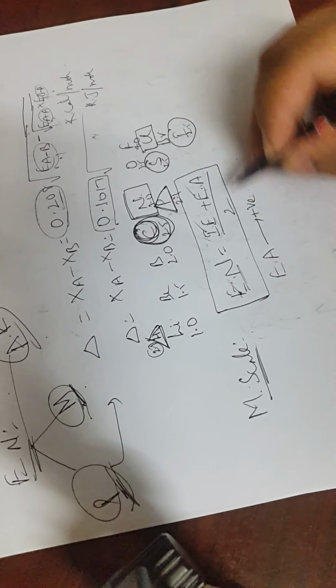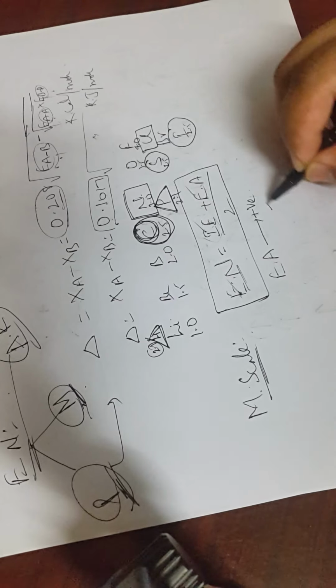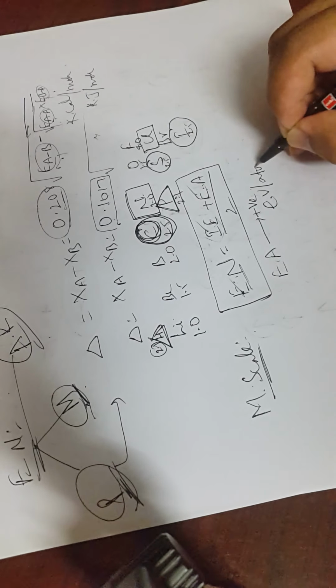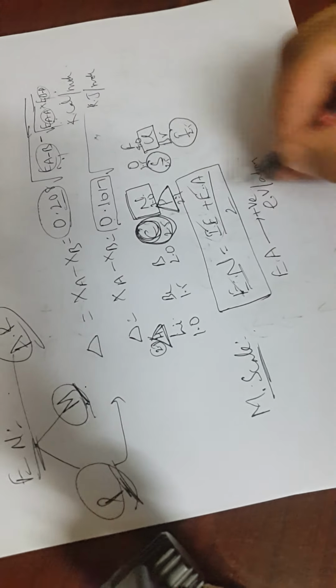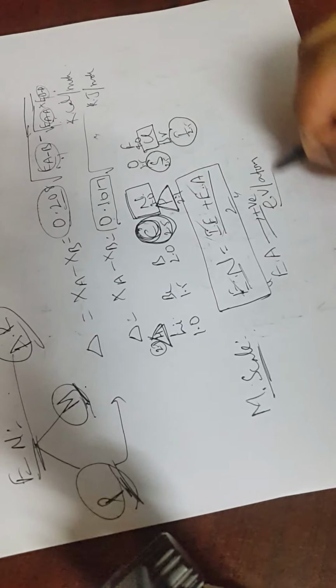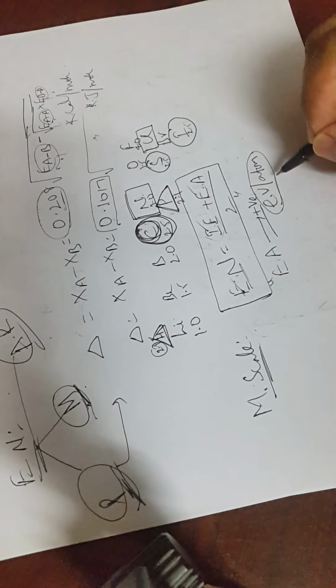And the values are all in electron volts per atom. Remember this, for the Mulliken scale this formula is applicable only for electron affinity which are positive values. And the values are always taken in electron volts per atom.